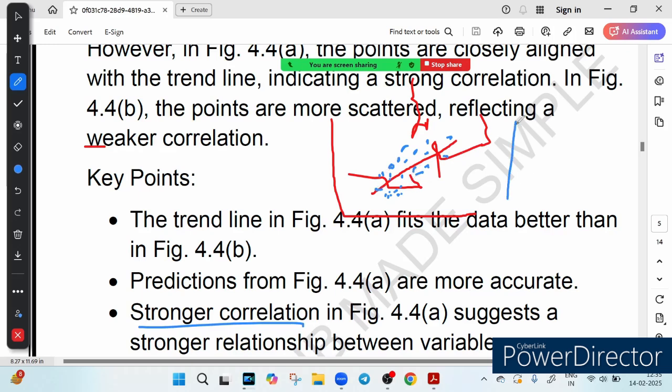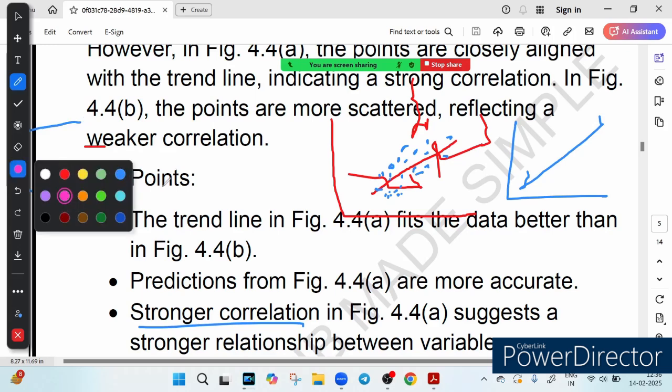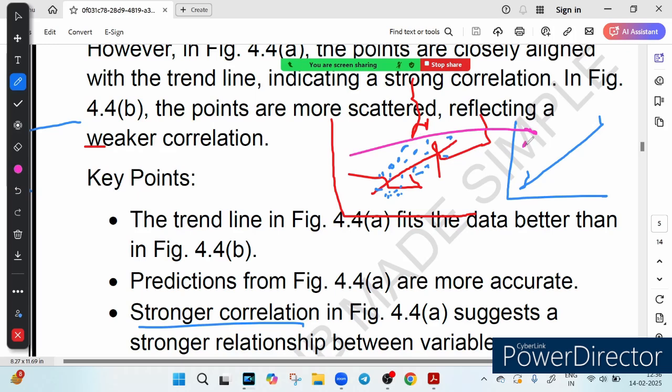Now suppose I draw another graph. Let me draw a straight line here. This is our trend line. A straight line represents the trend line, and now I am using a different color. Let me use pink color. Now suppose our dots are like this. Some dots are here, some dots are here, some dots are here, some dots are here.